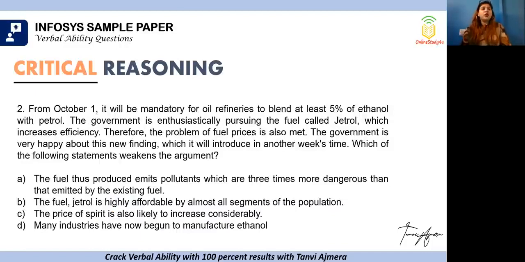Question number 2. From October 1, it will be mandatory for oil refineries to blend at least 5% of ethanol with petrol. So they're talking about a mandate that has come from the government saying that the oil refineries have to blend at least 5% of ethanol with petrol. The government is enthusiastically pursuing the fuel called jet roll. So this combination of ethanol with petrol, they are calling it jet roll.